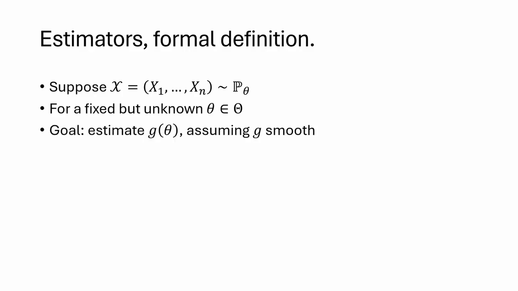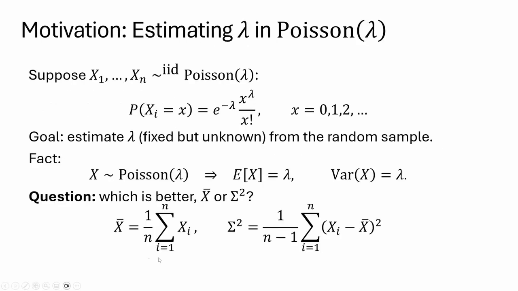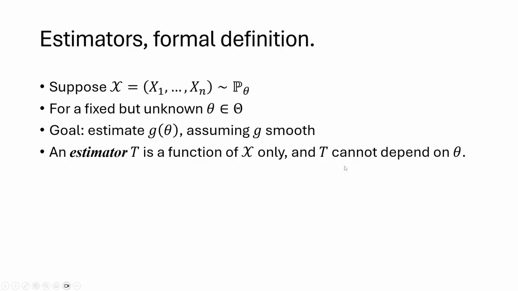Our goal is to estimate a function g of theta, where g is a given function, and we assume that g is smooth. An estimator t is a function of the random sample scripted x only, and t cannot depend on theta. For example, the sample mean and sample variance are both estimators. The requirement, t cannot depend on theta, is to prevent cheating, in which case we can just pick g theta itself as its estimator, which is absurd. And note that in the definition of estimator, we say nothing about our target g theta.